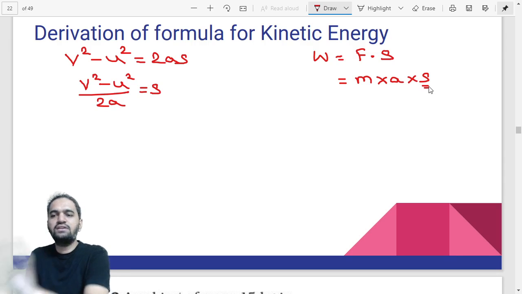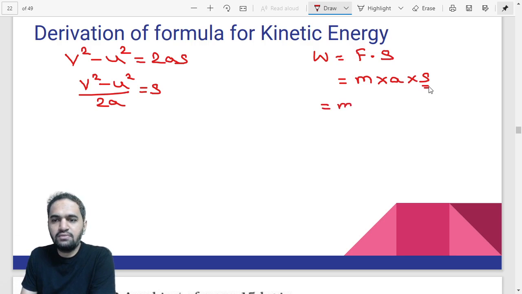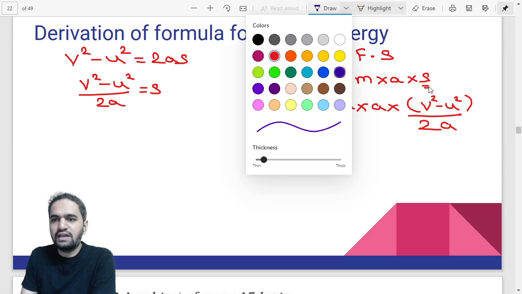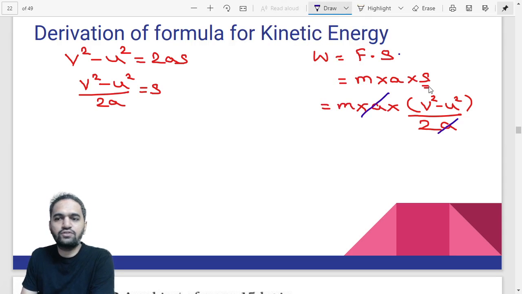Now you can substitute the same thing into this formula: m into a, keeping a as it is, and s you can change to v square minus u square divided by 2a. You can cancel the a and the a, and what you will get is mass into v square minus u square divided by 2. Rearranging, the 2 is shifted to the left-hand side, so you will have half, then m, and in brackets v square minus u square. This is the formula you are going to get.